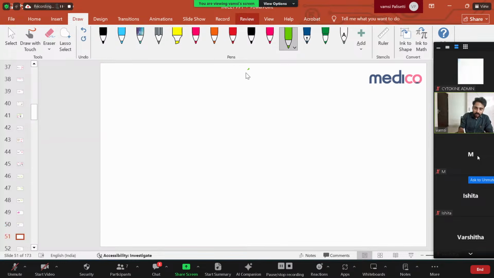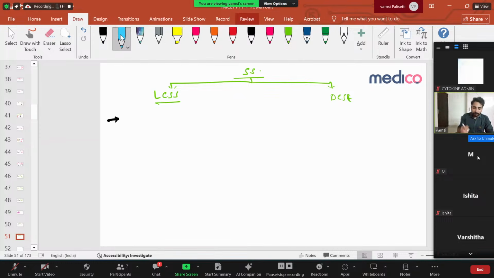In the case of systemic sclerosis, you will have two types: limited cutaneous systemic sclerosis and diffuse cutaneous systemic sclerosis. Very important. Limited cutaneous involves only the distal parts of the hands and the face. Diffuse involves everything: hands, face, thorax, trunk, abdomen.